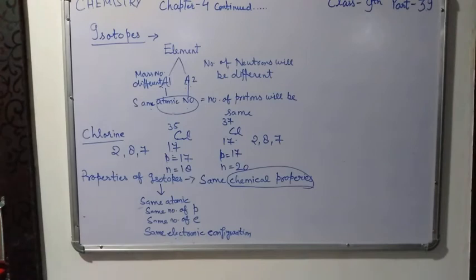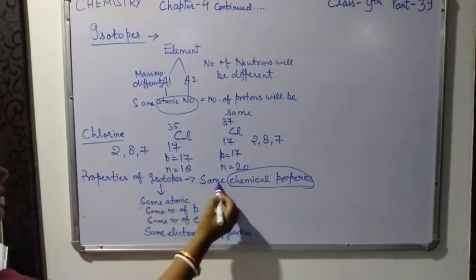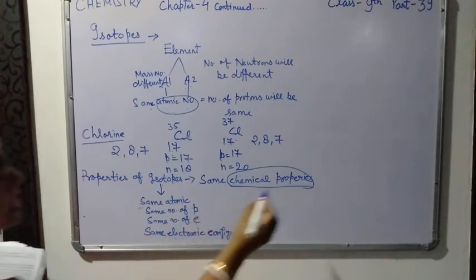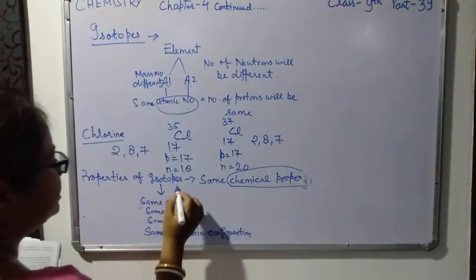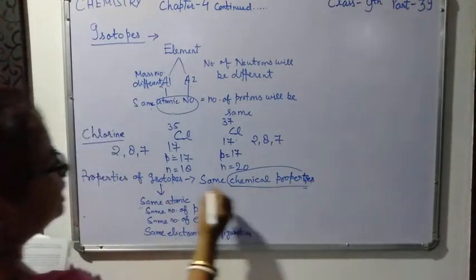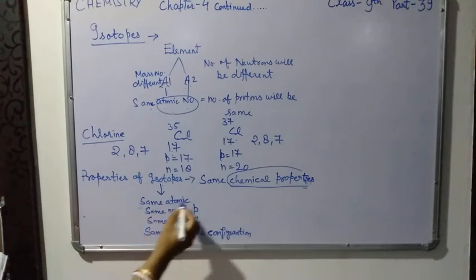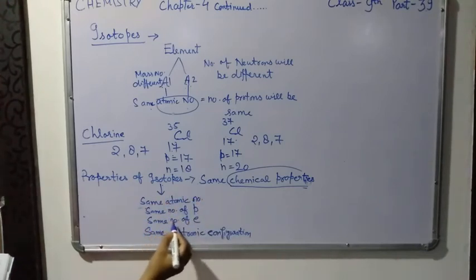Chemical properties are determined by the electronic configuration of an atom. So that is why isotopes have the same chemical properties. This is the reason why isotopes have the same chemical properties: in isotopes they have the same atomic number, the same number of protons and the same number of electrons also.